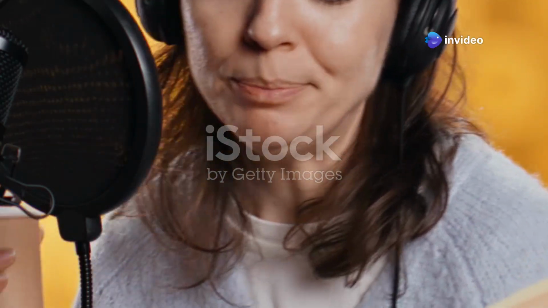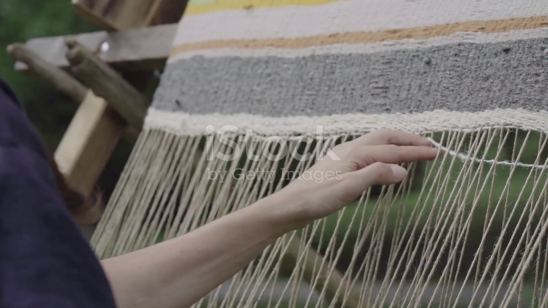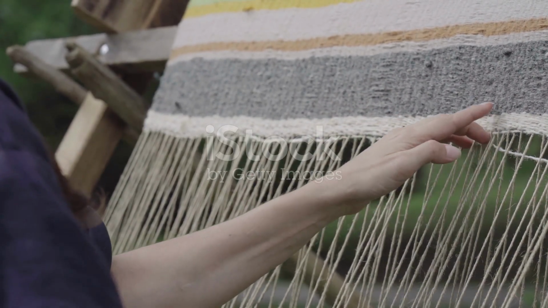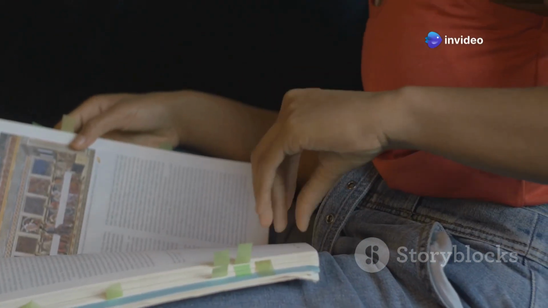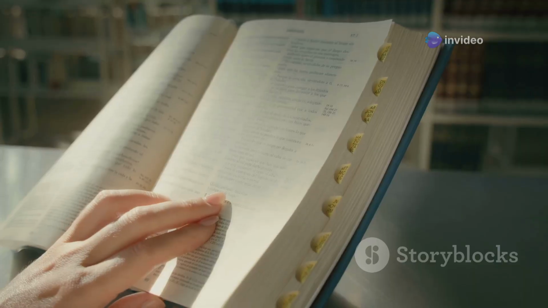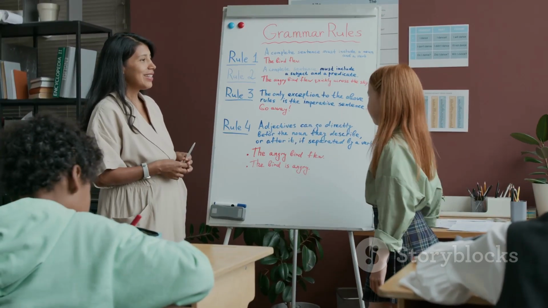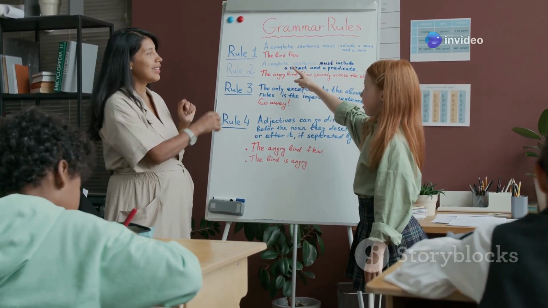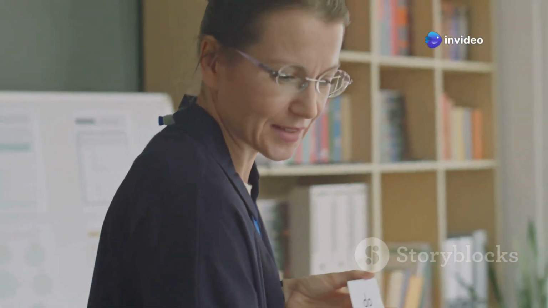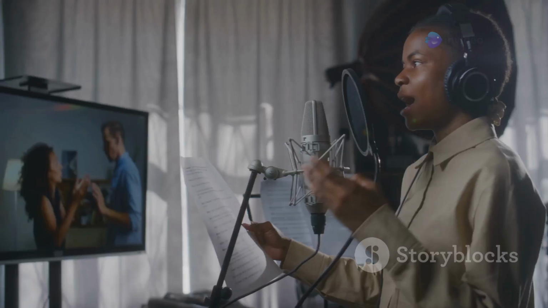Section 4. Cohesion, weaving the tapestry of text. If coherence is the logical glue of language, then cohesion is the intricate tapestry woven from various linguistic threads. It encompasses the grammatical and lexical links that bind sentences and paragraphs, creating a sense of unity and flow. Pronouns, as we've seen, are one such thread. Conjunctions like and, but, and because act as bridges, connecting sentences and revealing the relationships between ideas. Substitution, using words like one or do to replace previously mentioned elements, further enhances cohesion. Each of these cohesive devices contributes to the overall coherence and readability of a text.